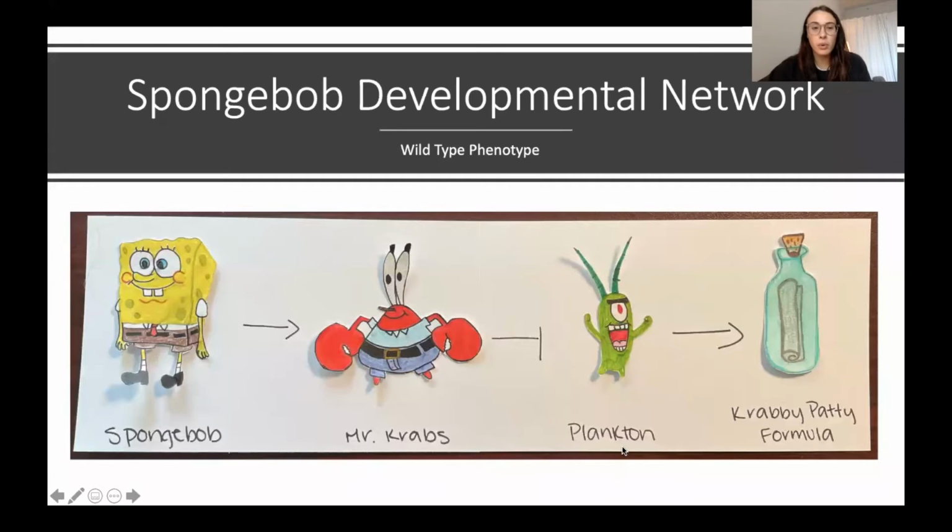I use the example of SpongeBob, and here's the wild-type phenotype network. You see that SpongeBob activates Mr. Krabs, who represses Plankton, who activates the Krabby Patty formula. So in easier terms, SpongeBob helps Mr. Krabs block Plankton from getting the Krabby Patty formula.